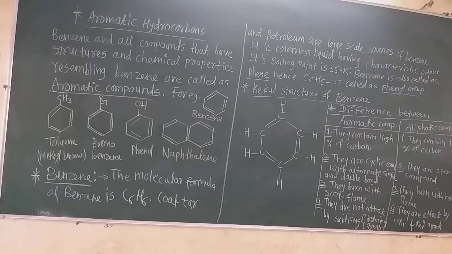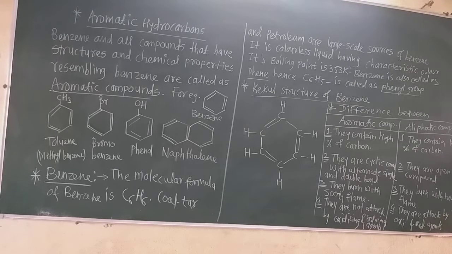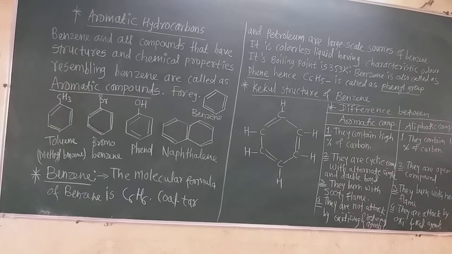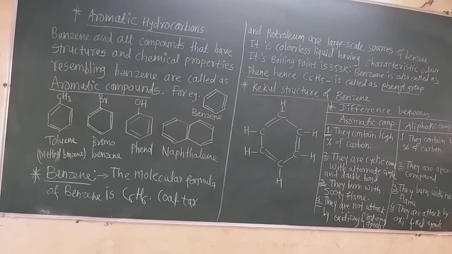Now these aromatic compounds contain alternate single and double bonds in their structure. So benzene is the main skeleton of the aromatic compounds. So toluene, that is methylbenzene, bromobenzene, phenol, naphthalene, anthracene, all these are aromatic compounds. Now the first, that is benzene, is the aromatic compound having the molecular formula C6H6.